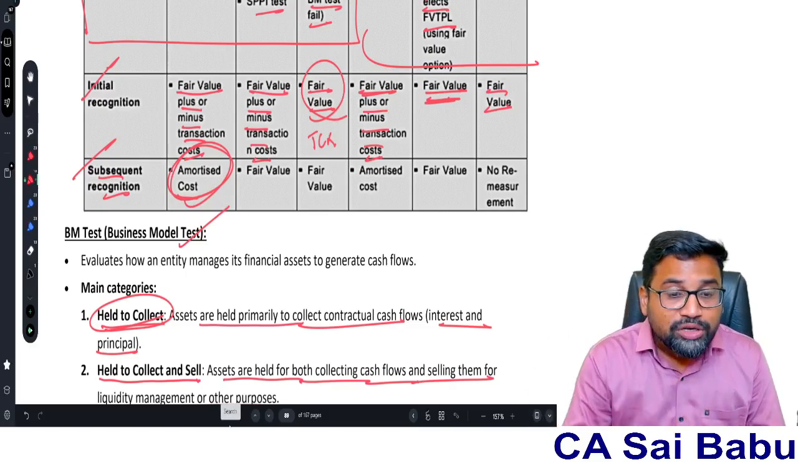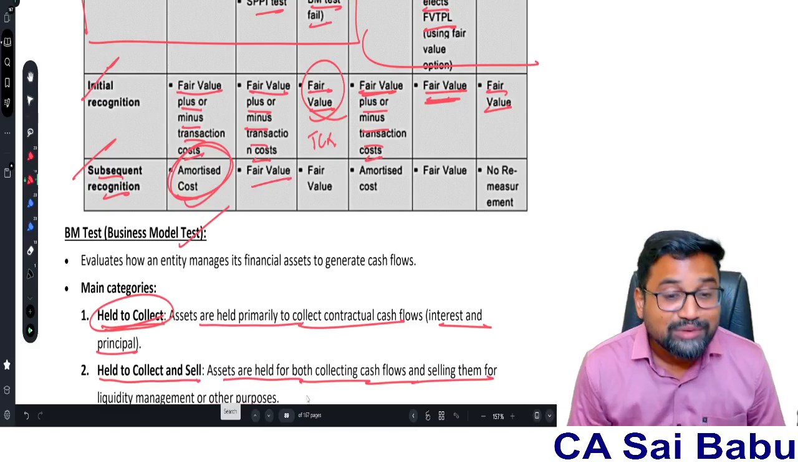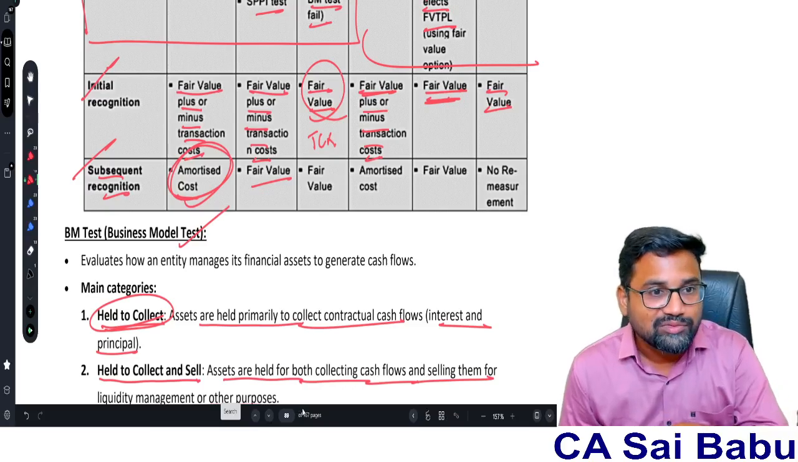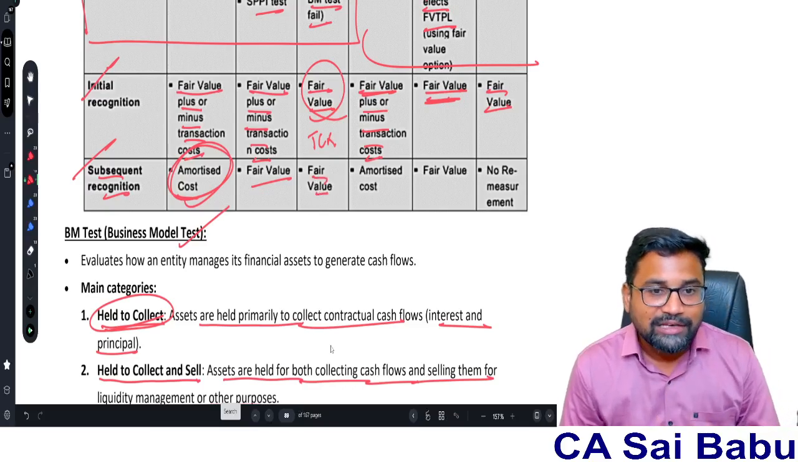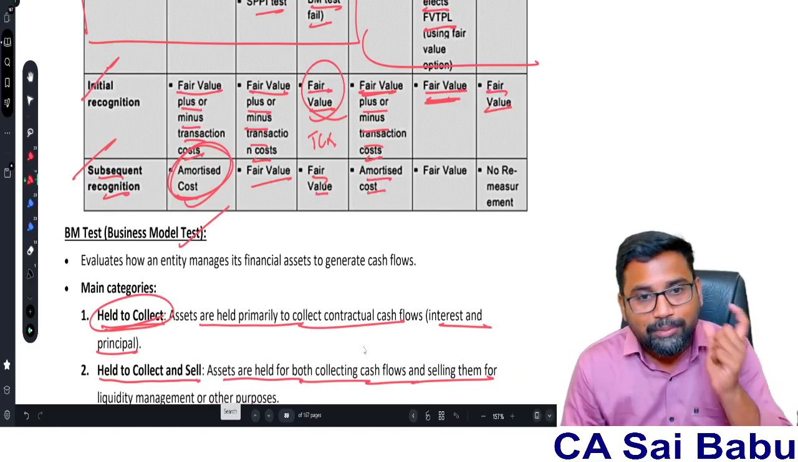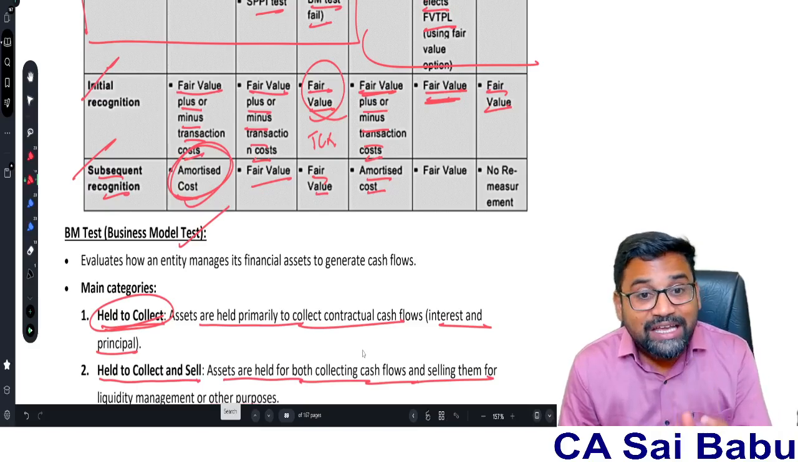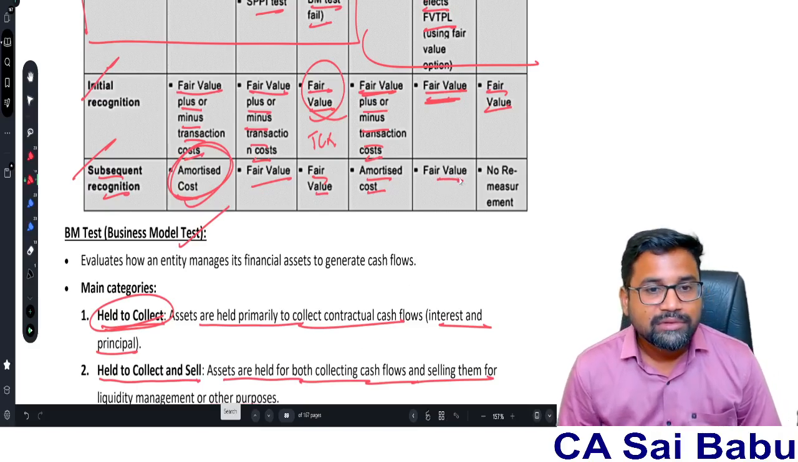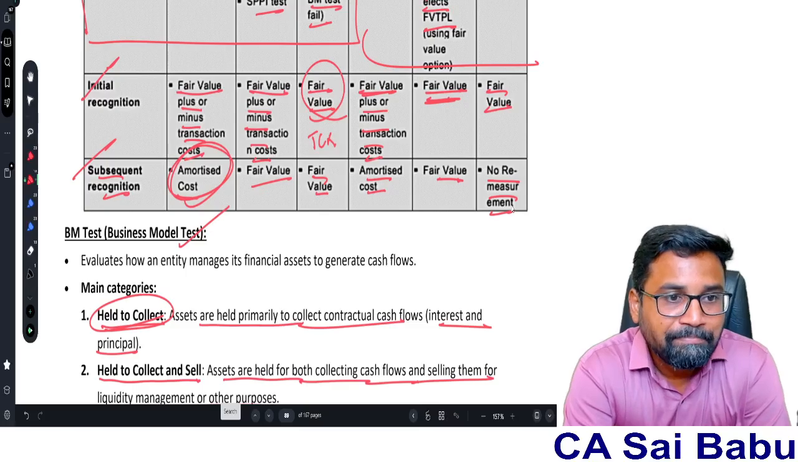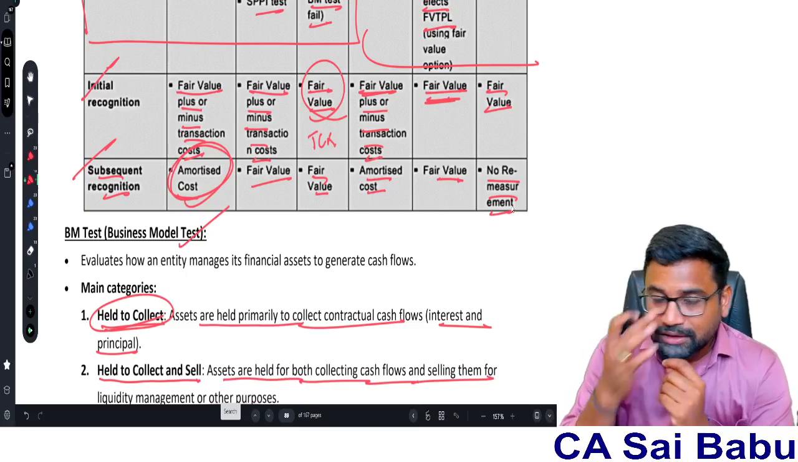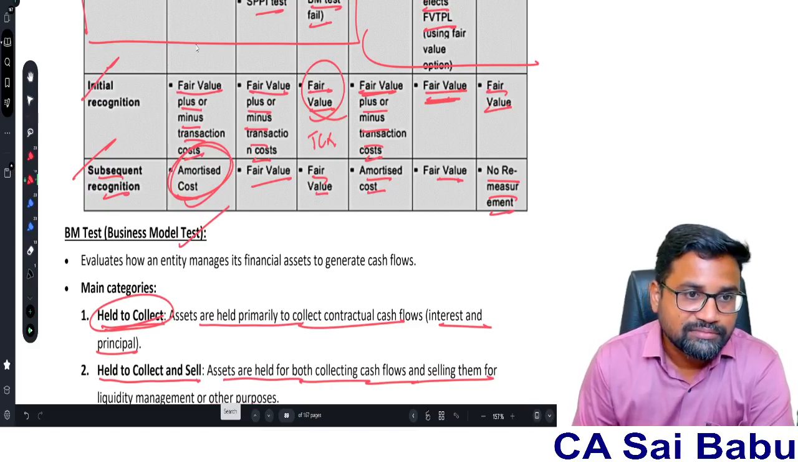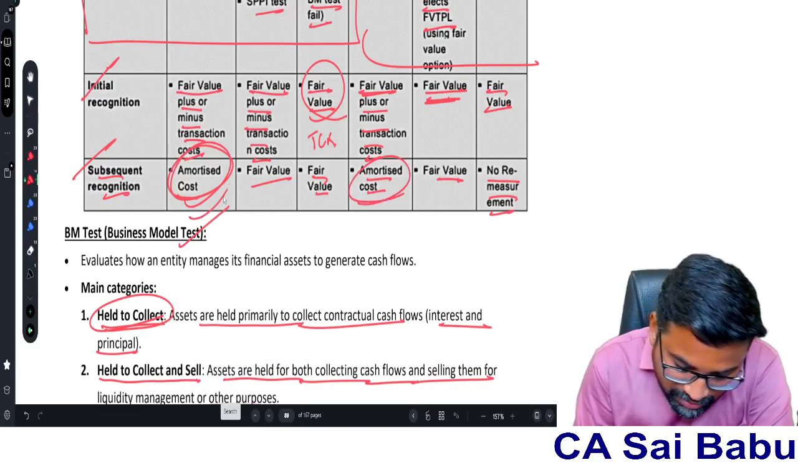Then, what about FVTOCI financial asset? Fair value. Again, at the end of the year, whatever the fair value is, at that fair value. And FVTPL, fair value. When it comes to financial liabilities, same: amortized cost model, amortized cost. FVTPL, fair value. And in case of equity, no subsequent remeasurement. Important: except the AC model, everything is fair value. That is the thing you need to remember.